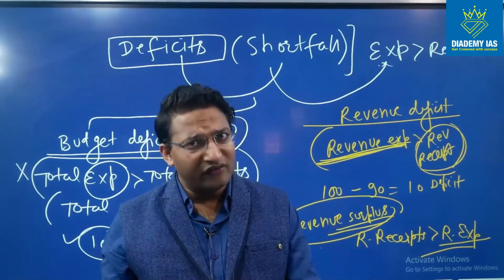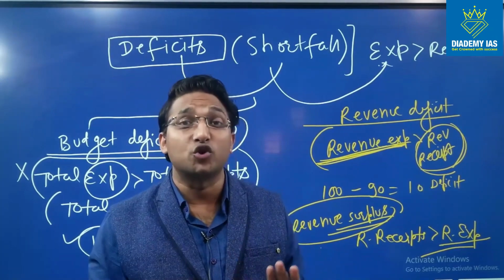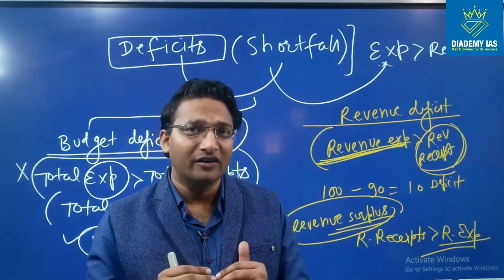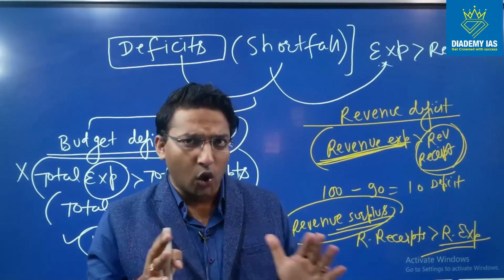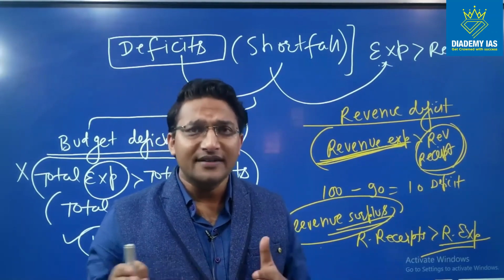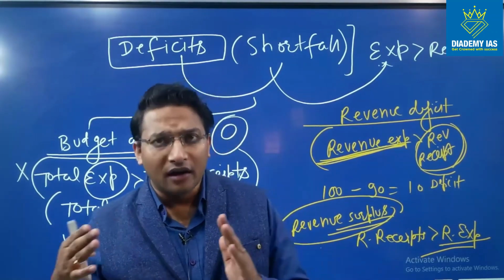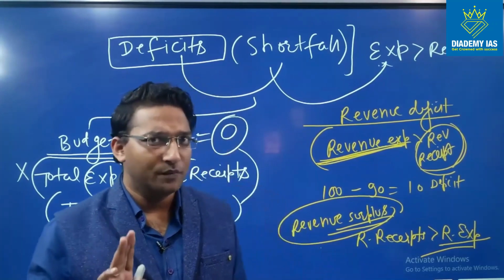Now, how much revenue deficit is desirable? 0%. So ideally the revenue deficit should be 0%. However, normally this revenue deficit hovers around 1% in India. So actually revenue deficit is around 1% in India, but ideally it should be 0, right? Ideally it should be 0.